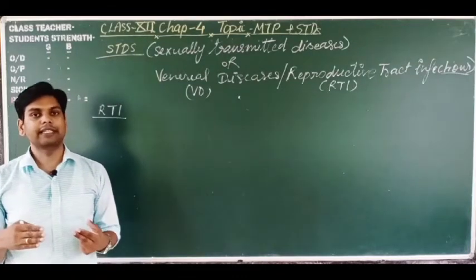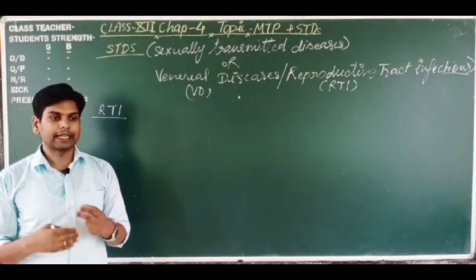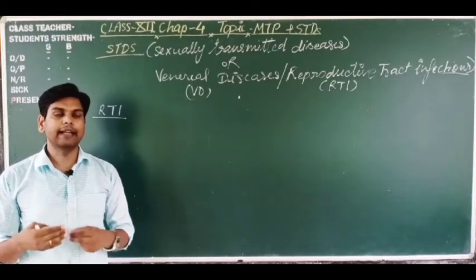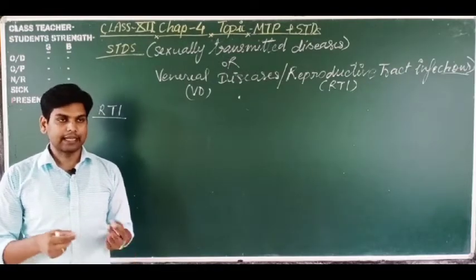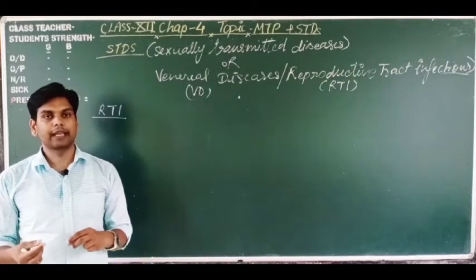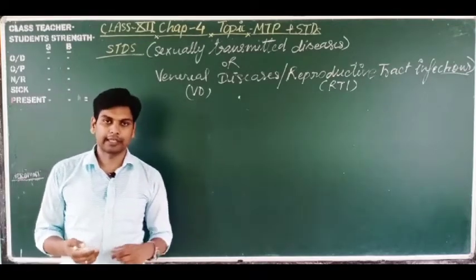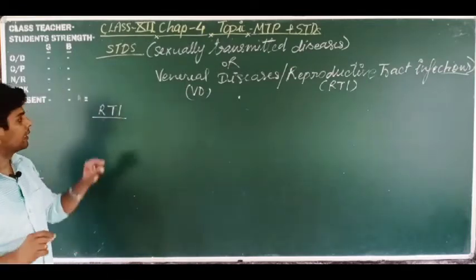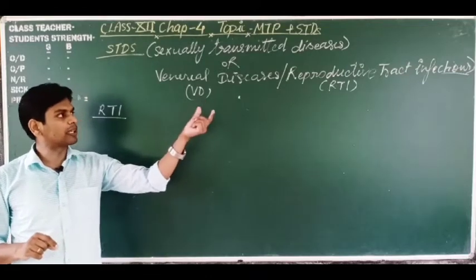Hypersensitivity, dear students, is when the immune system reacts to each and every foreign particle, it may be dust, pollen, any chemical, or any pathogen, meaning a living organism. So it is an infection. Any type of infection in the reproductive tract is known as a reproductive tract infection.